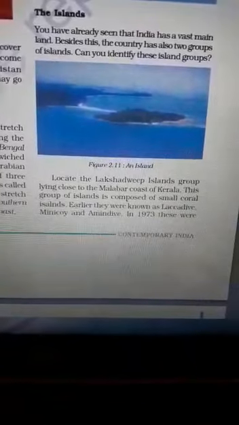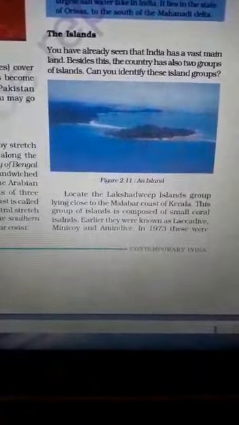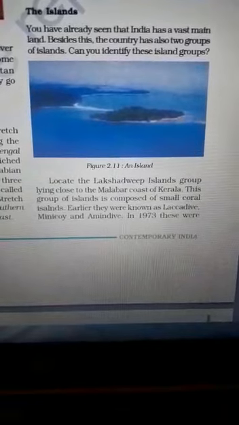Yes, dear students, coral polyps are short-lived microscopic organisms and lived in colonies. They are called coral polyps. Now, what are the peculiarities of these two islands? The Lakshadweep Island Group lies close to Malabar coast of Kerala, composed of small coral islands.